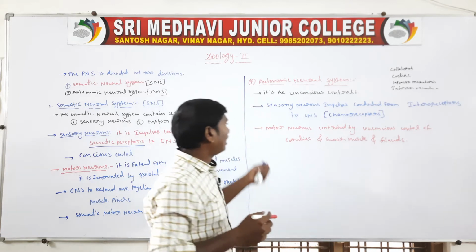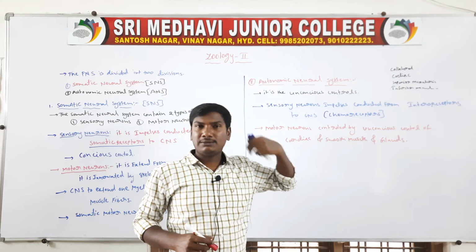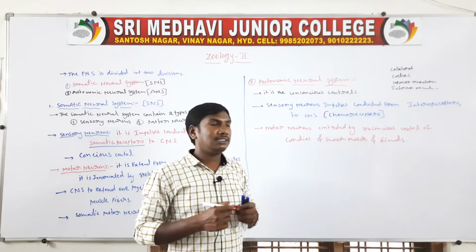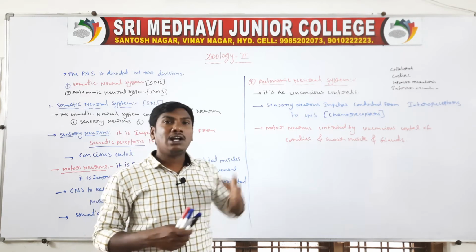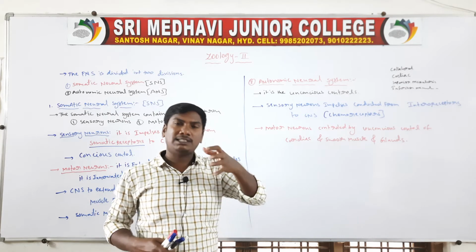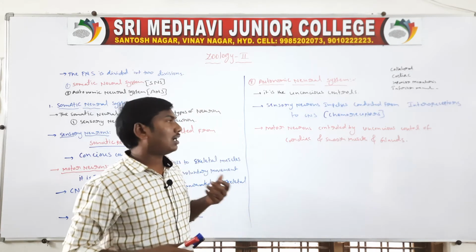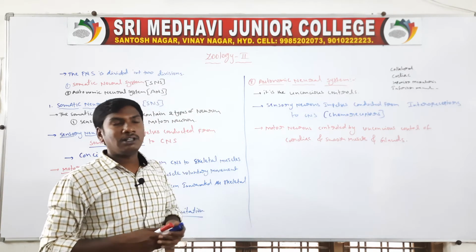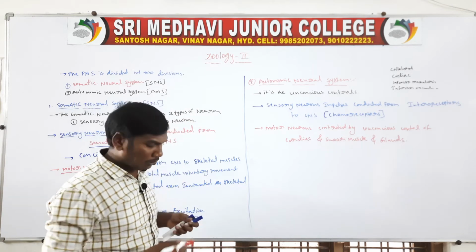So they are the motor neurons. The motor neurons present from the central nervous system to internal organs. So they are the unconscious control movements, the unconscious heart muscle contraction and smooth muscle contraction. So they are the unconscious control functions.